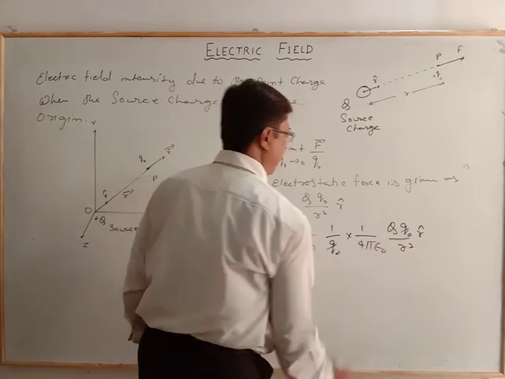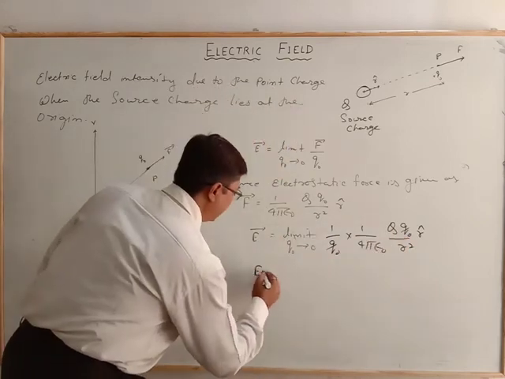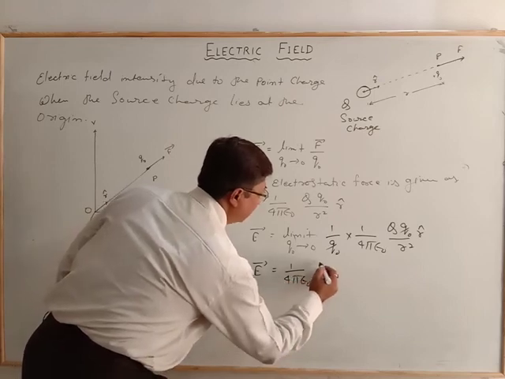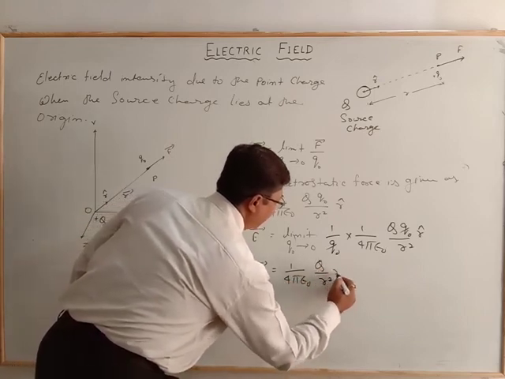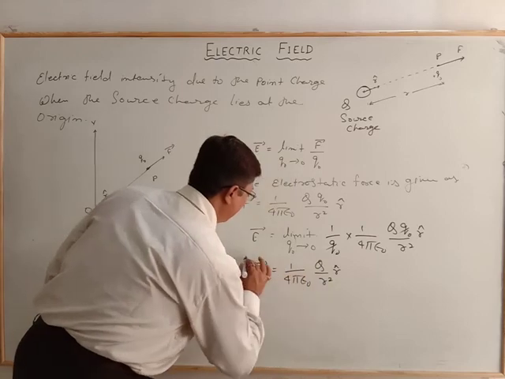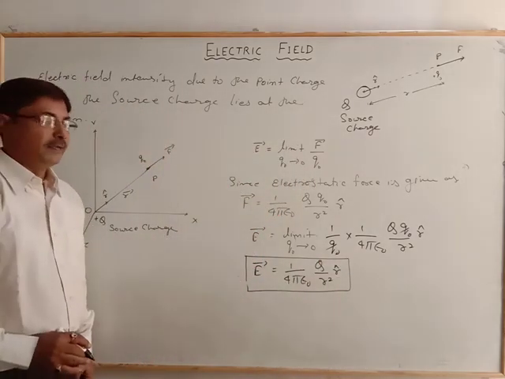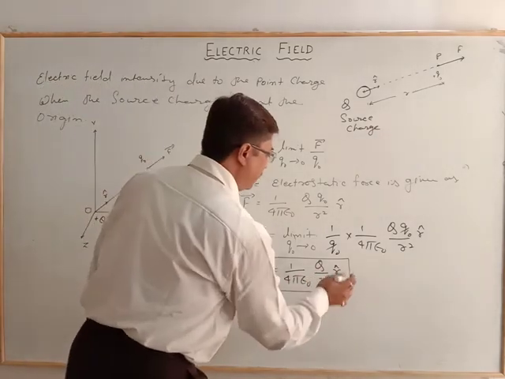So Q naught cancels. In that case, electric field E is equal to 1 by 4 pi epsilon naught Q by r square into unit cap, and that gives the electric field again in a different way, with the unit vector.